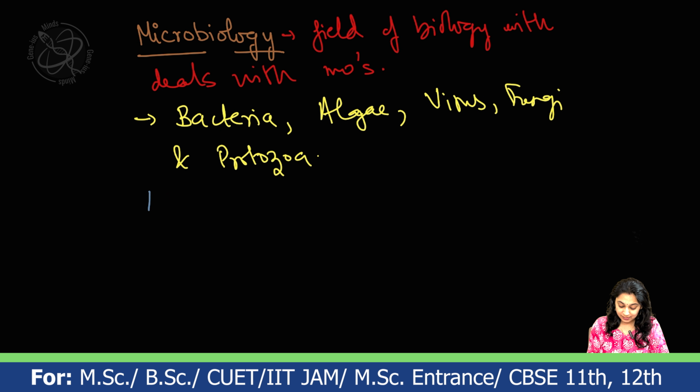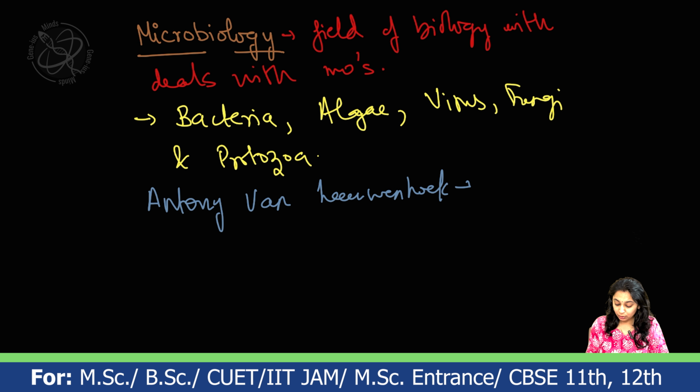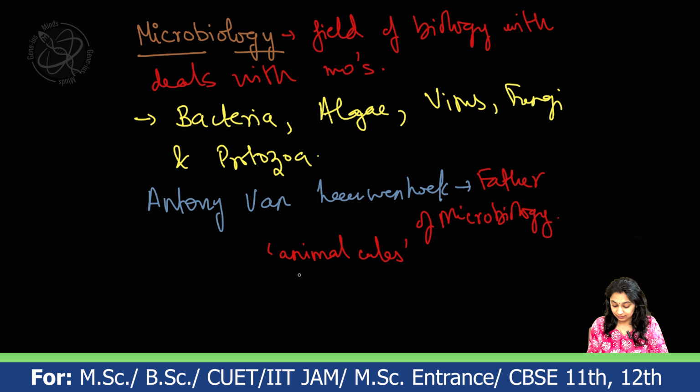So the first person is Antony van Leeuwenhoek. Antony van Leeuwenhoek is also known as the father of microbiology. He is the first person who saw the world of microorganisms, and he named these microorganisms animalcules. He had made a lens kind of system with which he was able to see these tiny little creatures.